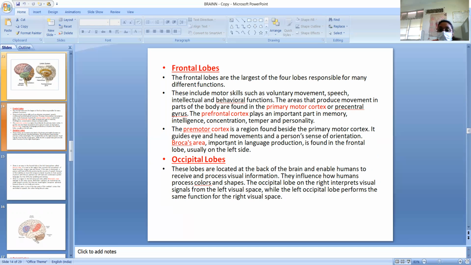The prefrontal cortex plays an important part in memory, intelligence, concentration, temper, and personality. The premotor cortex is a region found beside the primary motor cortex. It guides eye and head movement and a person's sense of orientation. Broca area, important in language production, is found in the frontal lobe, usually on the left side.